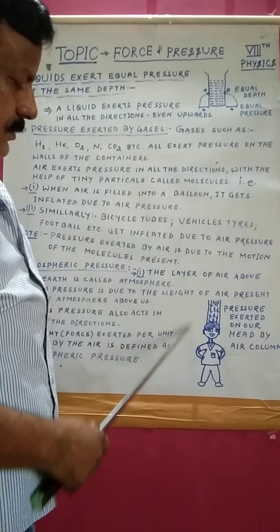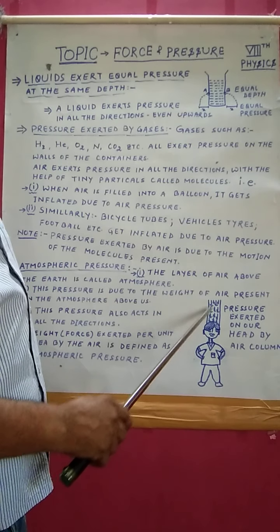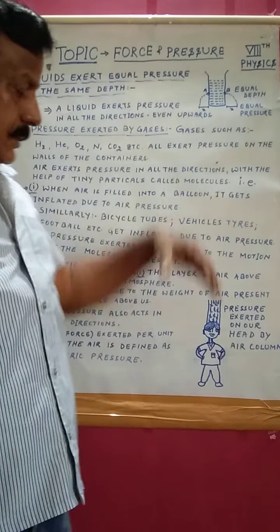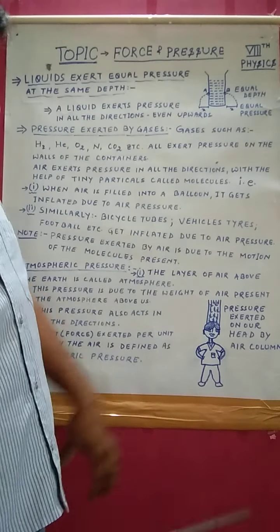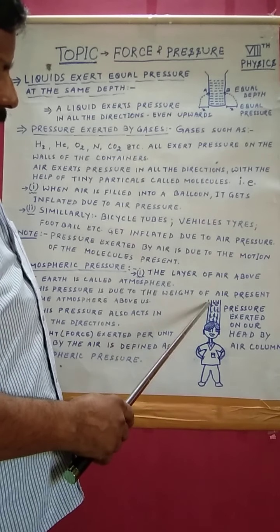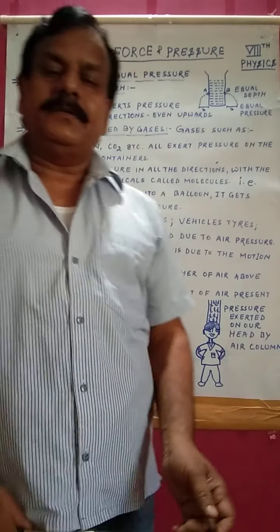Go through this figure. You can see there is a boy, and these are the air column. The air column above our head exerts pressure over our head. This is nearly 250 kg.